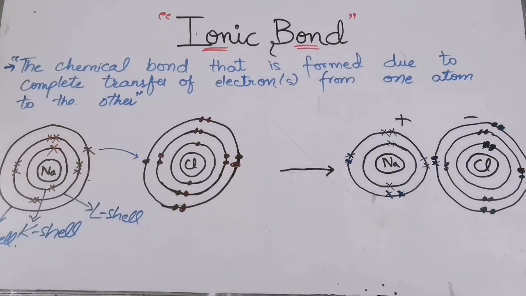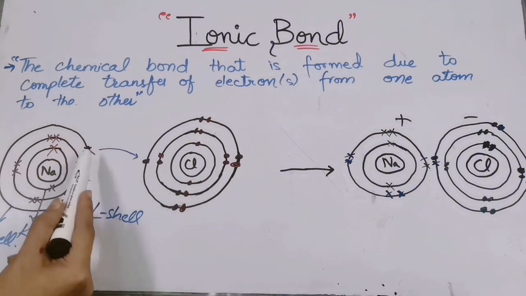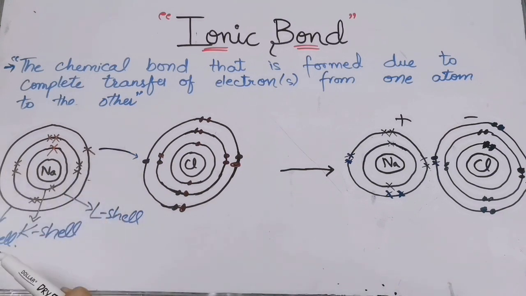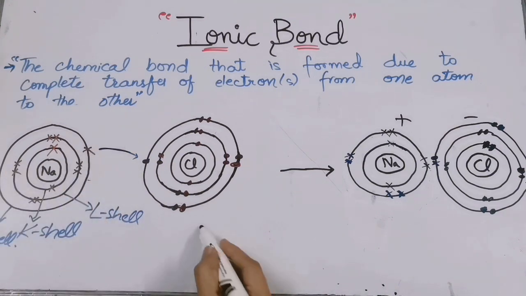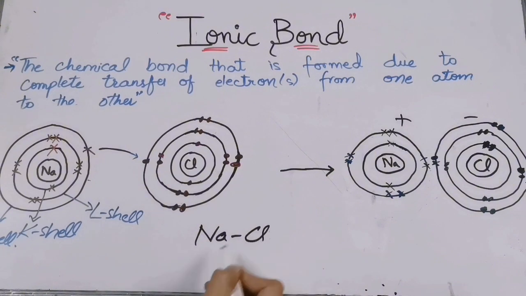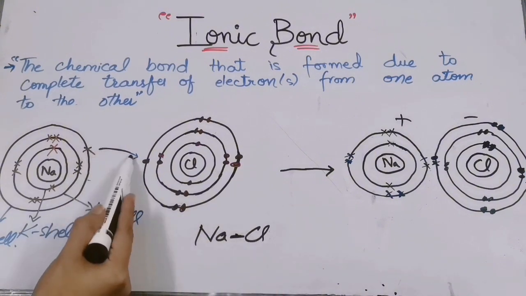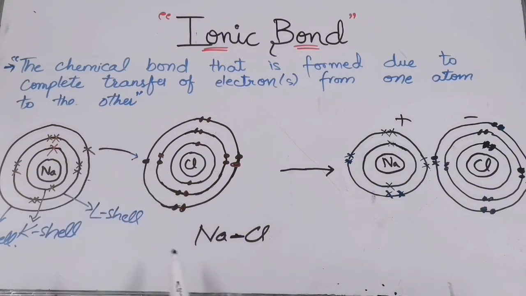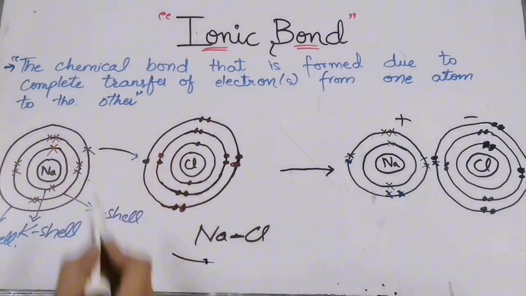Now let us see the definition. Here they say the chemical bond that is formed due to complete transfer of electrons from one atom to the other. See over here, the transfer of electrons is taking place, and after the transfer a bond is formed between them. So the chemical bond that is formed due to the complete transfer of electrons from one atom to the other. I hope now you understood the definition.